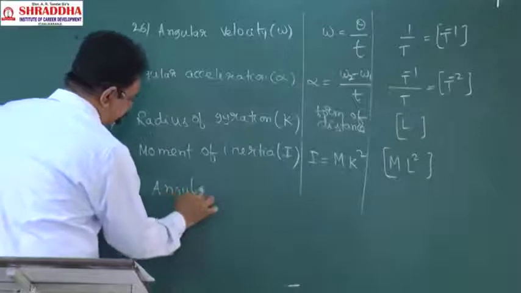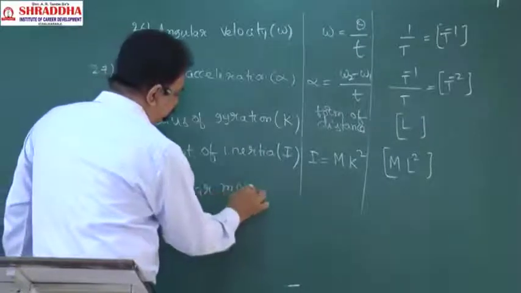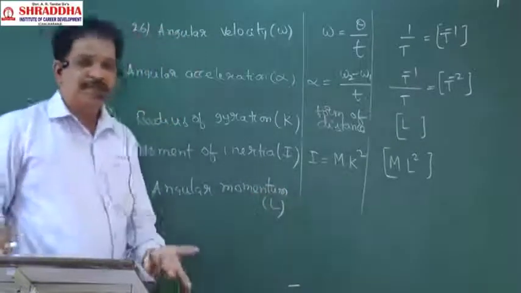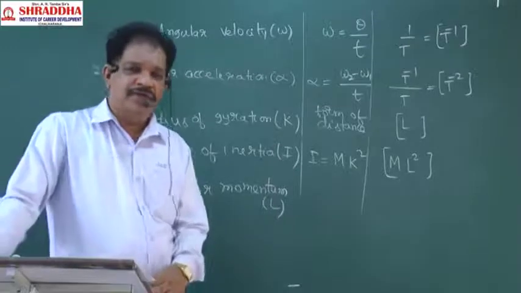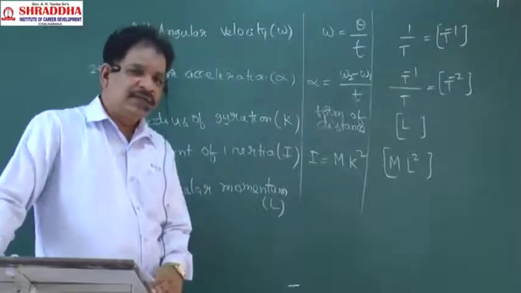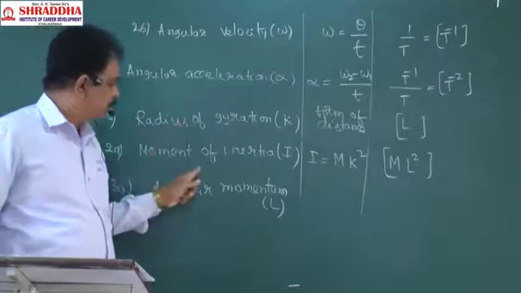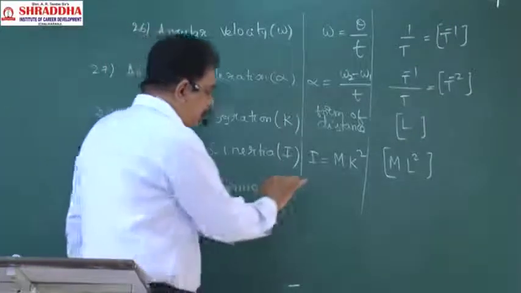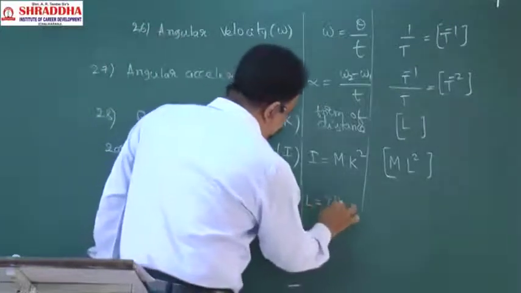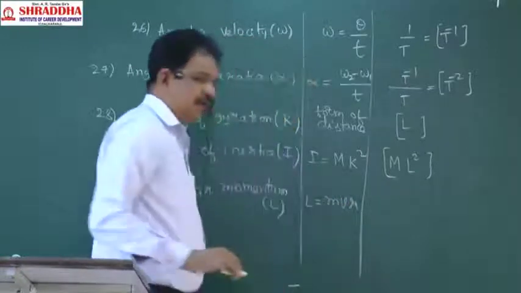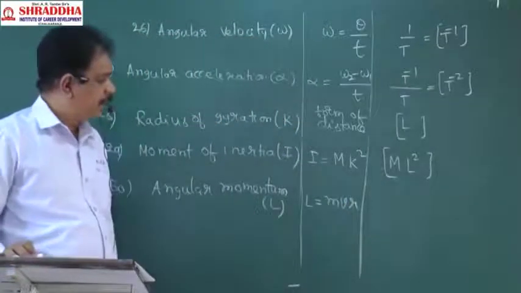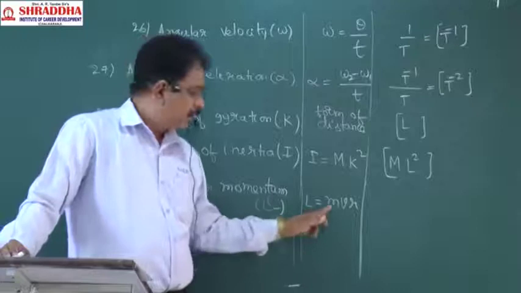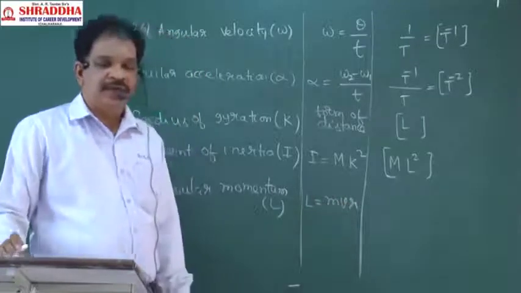Next, angular momentum. This also you don't know. Most of the students might not have even heard these words: radius of gyration, moment of inertia, angular momentum. So the angular momentum formula will be mvr. Its symbol is capital L. Mass into velocity into radius.